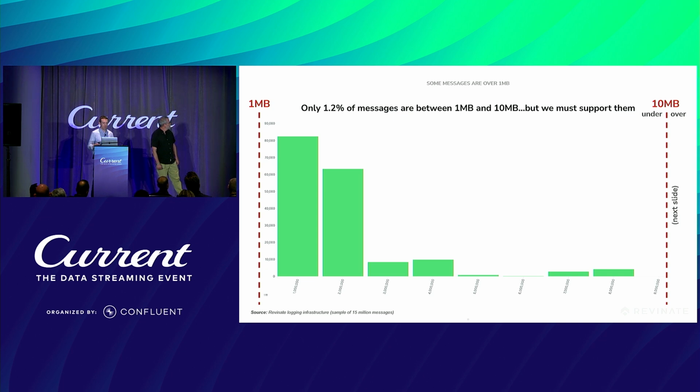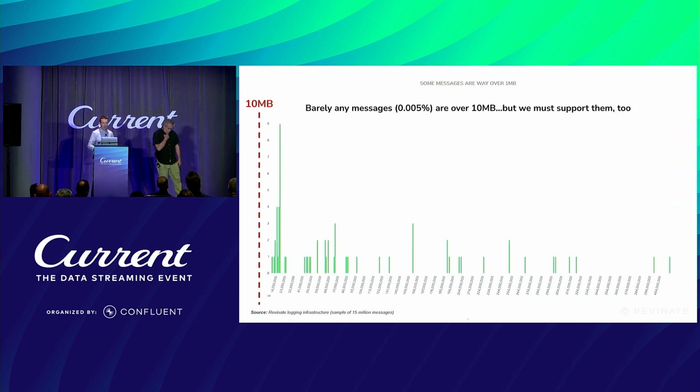And so you can see here, there's a long tail, and we had to break this up into multiple slides so it all fits. You see the y-axis changes here. Instead of dealing with millions, now we're in the tens of thousands. So 1.2% of our messages are between 1 megabyte and 10 megabytes. And then we have this long tail, where the y-axis is now at 9, of large messages.